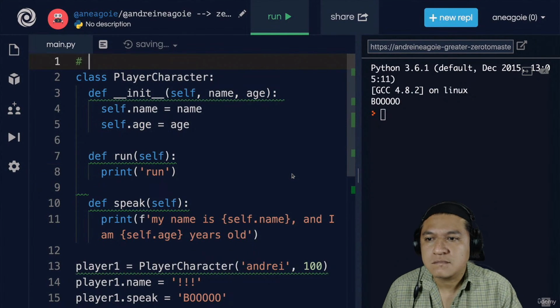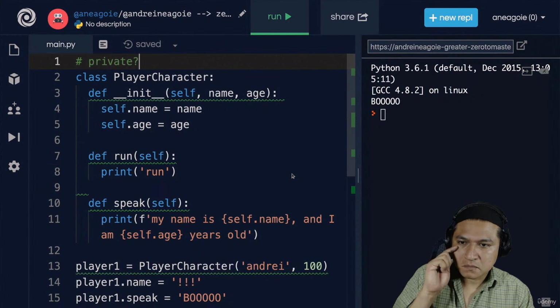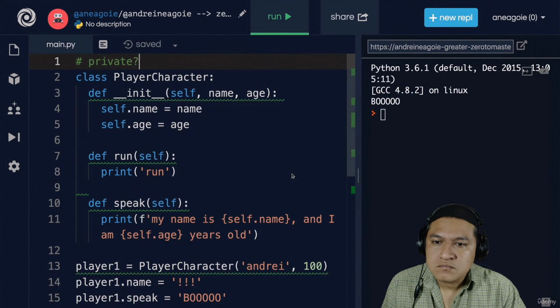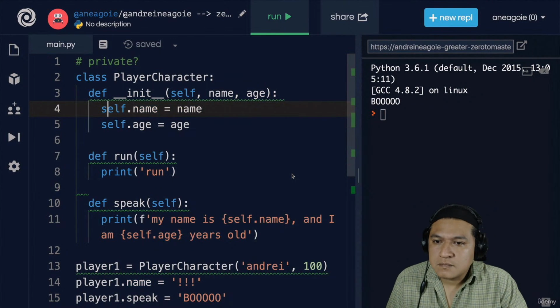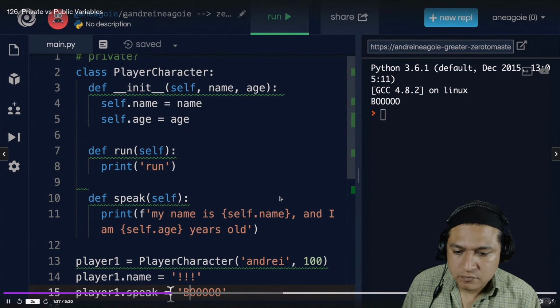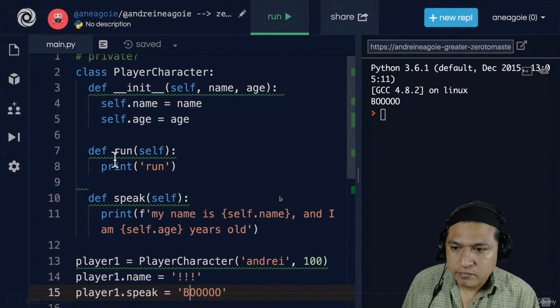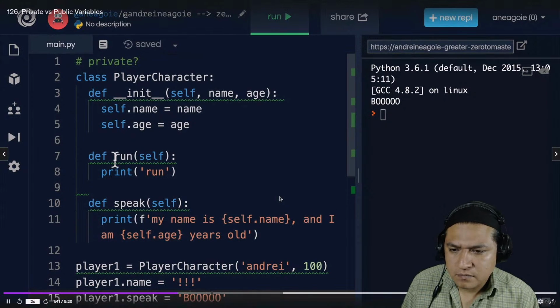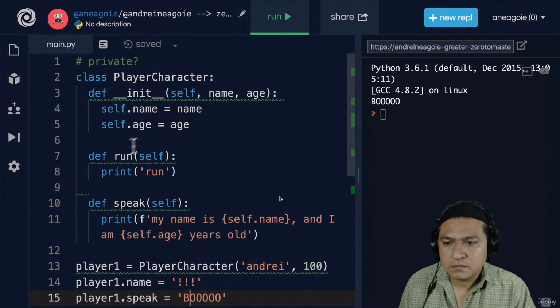So can we make a private variable in our class? Well, here's the thing. Some languages allow us to have private variables. For example, in a language like Java, I can actually say that an attribute is private like this, and I won't be able to access it and modify it like I have this way. But in Python, there's no true privacy, no true private variables. So how do we get around this?